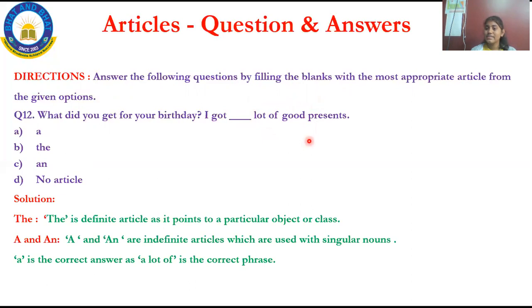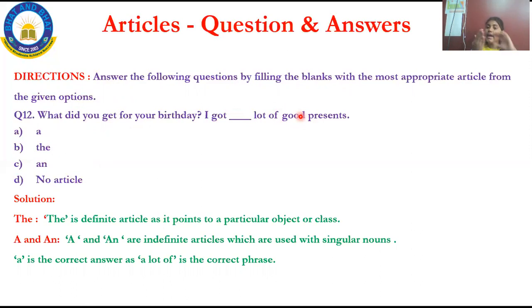Here A lot of is nothing but a phrase. What I said, a phrase is a part of a sentence which doesn't make a complete sentence. See, if I add an article there, it makes a complete sentence. A phrase is a part of a sentence, but it doesn't make a complete sentence by itself.